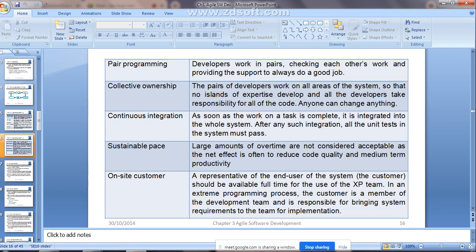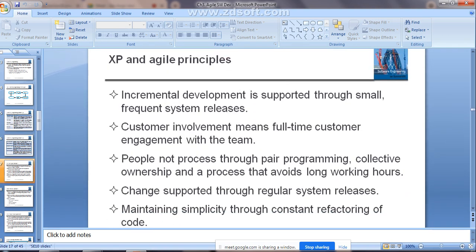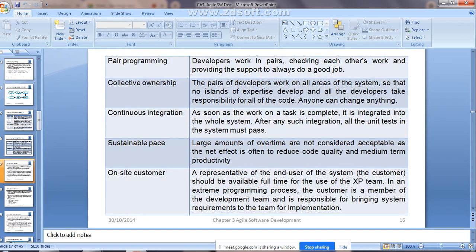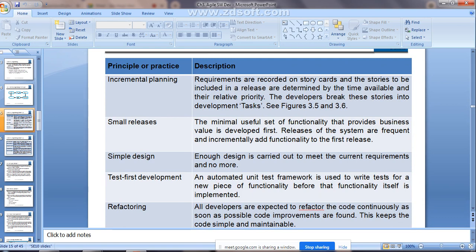Clear, guys? These are some of the principles and practices related to extreme programming. They may ask questions related to this: what is extreme programming, and write the practices or principles involved in extreme programming. At that time you need to cover all these different principles or practices, and the meaning of each in a simple manner. You can write it in your own way. By seeing at least the name, you will come to know what the principle is indicating.